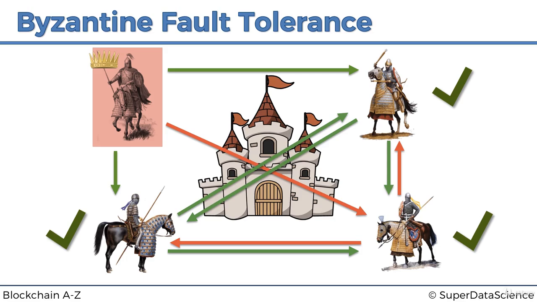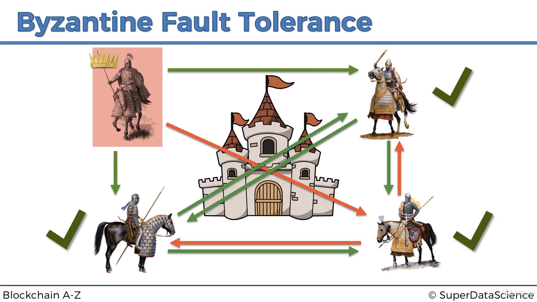Now, how does this go back to blockchain or other systems that are decentralized, more technological systems? The thing there is that, for instance, in the blockchain, we might have somebody trying to attack the system, and we need to come up with a consensus protocol, like an algorithm like these generals came up with. We need to come up with a consensus protocol, which we'll be talking about in the next tutorial, which will allow us to protect the system from traitors or from people trying to attack it and so on.